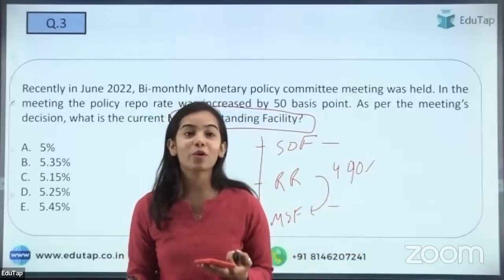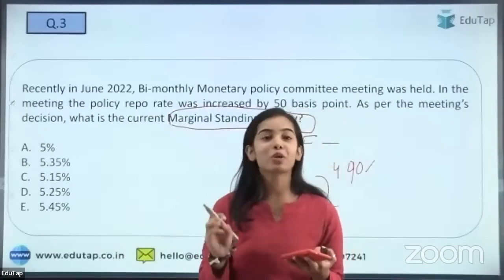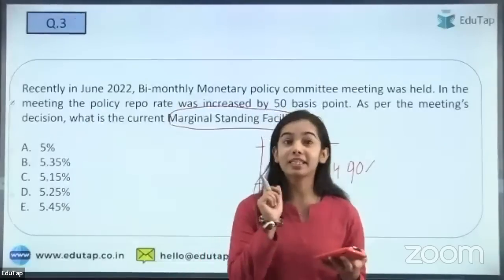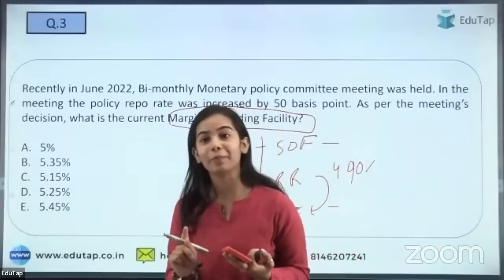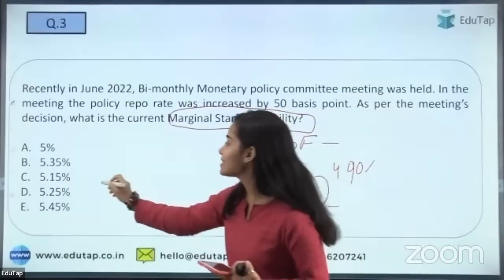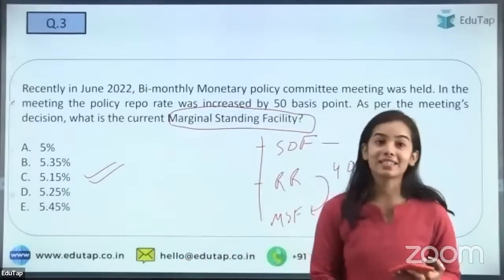Yeah, no problem at all, Prithul. But you have to remember the percentages very clearly, and typing mistakes can happen in the exam. So do not do that in the exam. Okay. Yes, so I'm getting the answer as C, 5.15%, and that is the right answer.